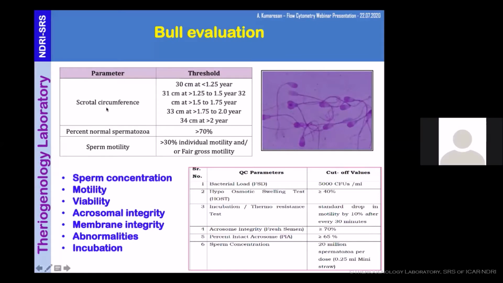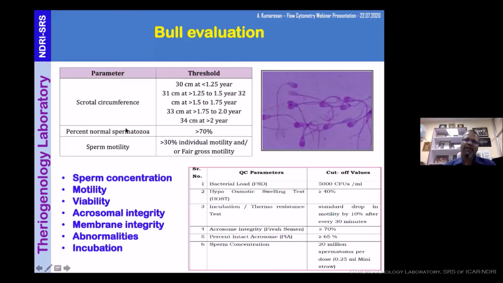So forget about that. We take the scrotal circumference, normal spermatozoa 70%, and sperm motility more than 30%. Then we classify him as a good breeder. That's all. So this is the initial BSE selection.